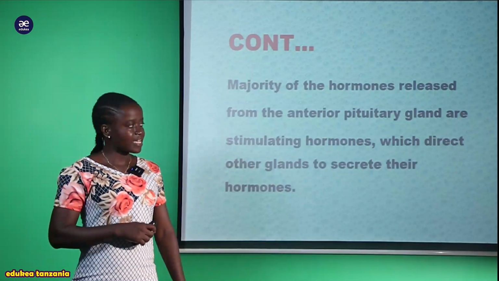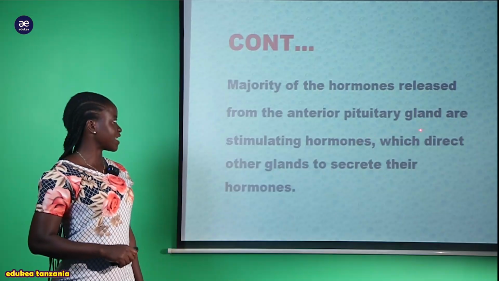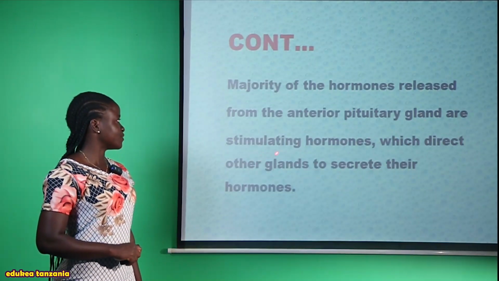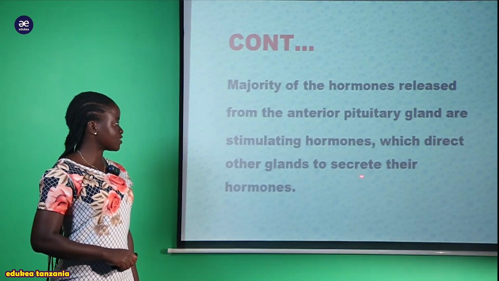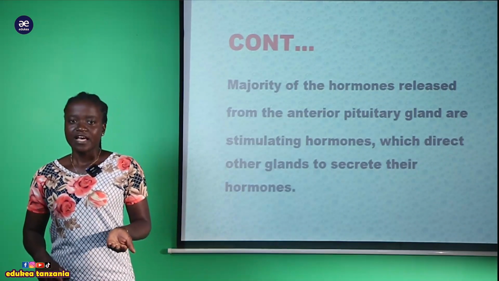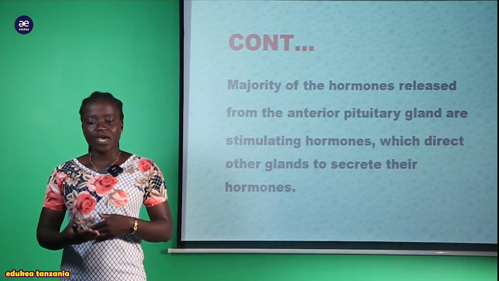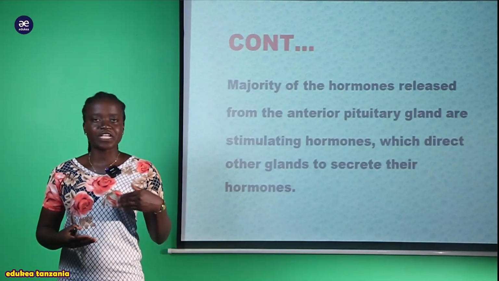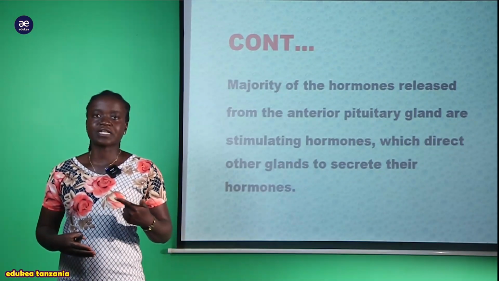So we can say that the majority of the hormones released from the anterior pituitary gland are stimulating hormones, which direct other glands to secrete their hormones. So here we can say that the presence of other hormones within the blood becomes a factor for the release of other hormones. But here you have to know where those hormones come from.